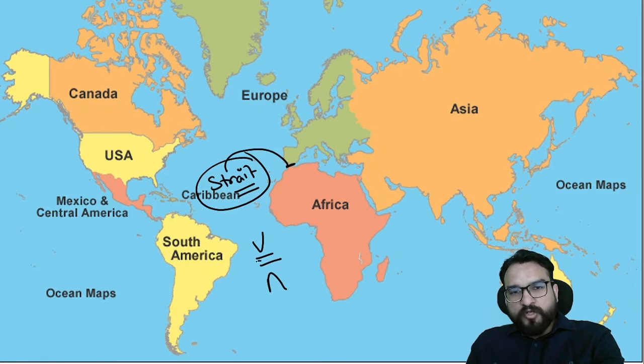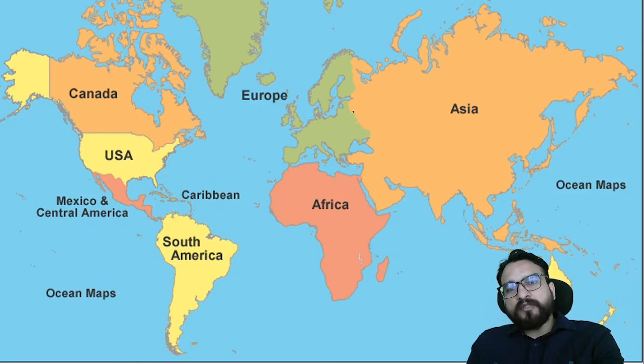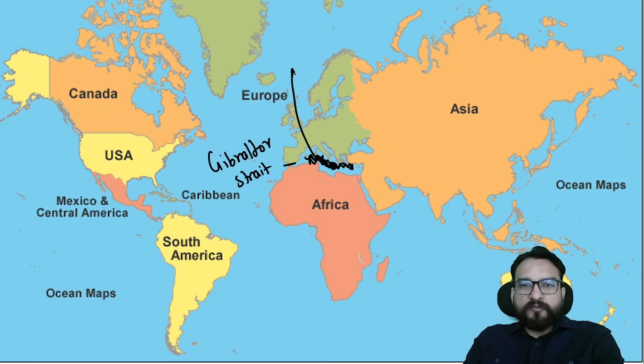So you will see a small narrow water body here. What do we call this strait? Gibraltar Strait, which you will be understanding. I'll be telling you later also, but just try to understand. Gibraltar Strait. And then this sea which you are seeing over here, you all must be knowing, this is the Mediterranean Sea. Very important to understand. Mediterranean Sea, right?